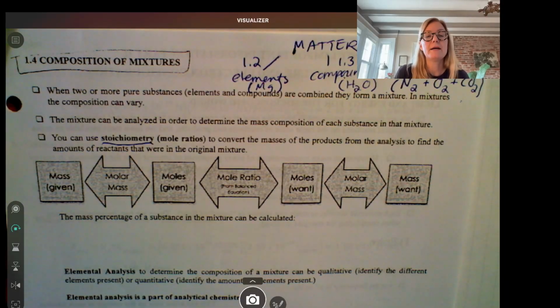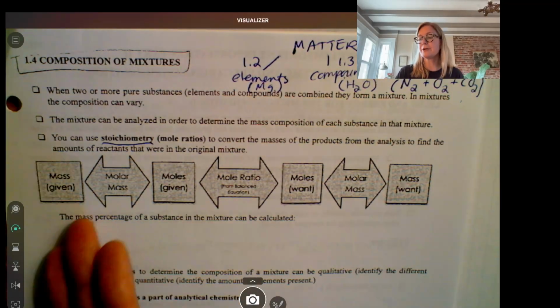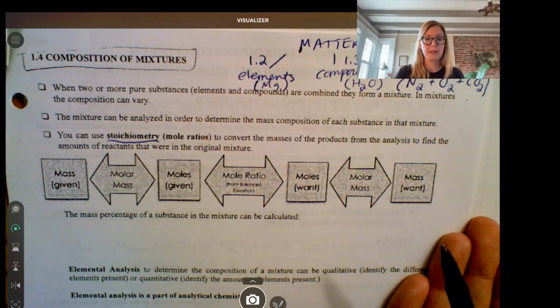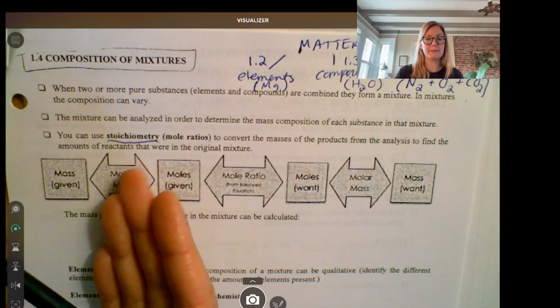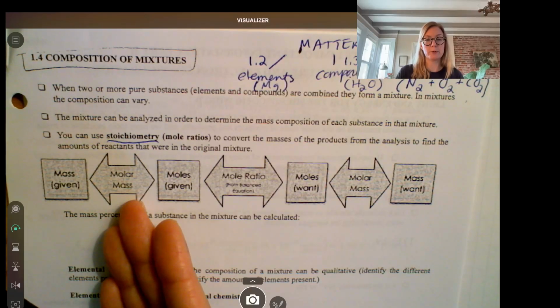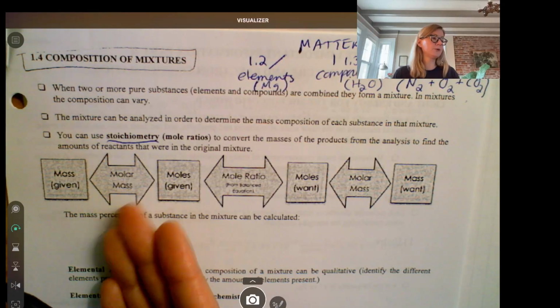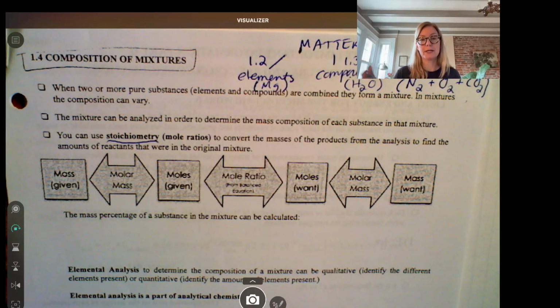All right, and then what we have here is kind of a flow chart for stoichiometry. In stoichiometry, we use molar masses from the periodic table. So we learned about molar mass in 1.1. Molar mass is the grams per mole, okay? It's not grams, that's mass. It's the grams per mole that is molar mass.